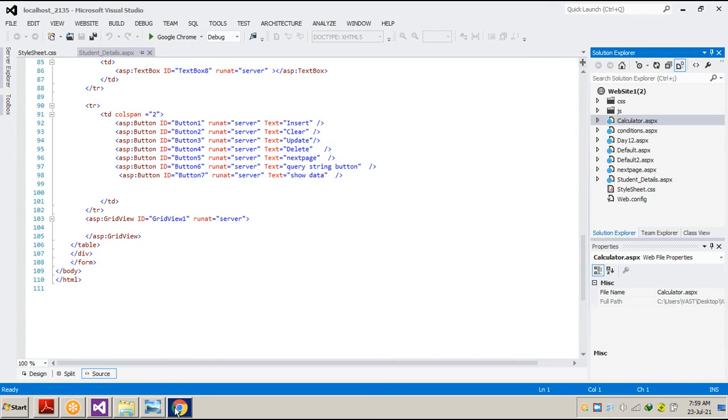I believe it is getting open. It's going to take a few seconds or more. It is getting open. It's taking some time.